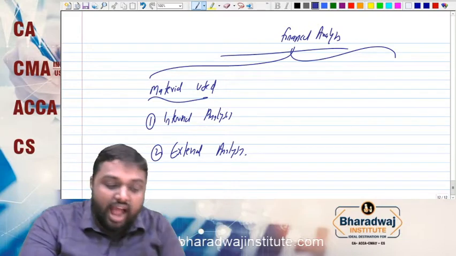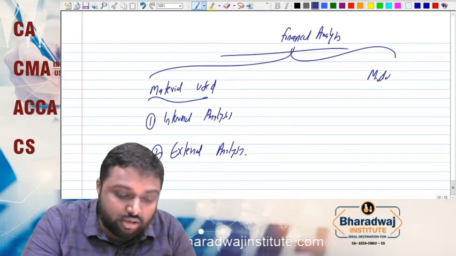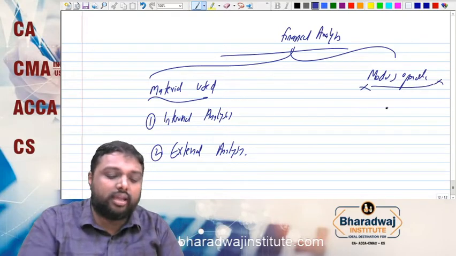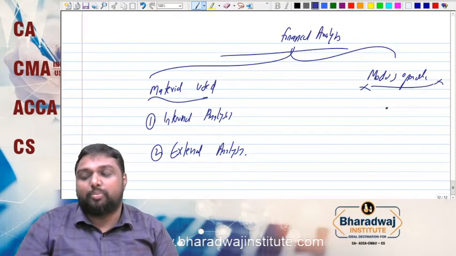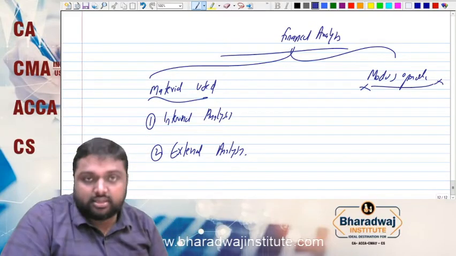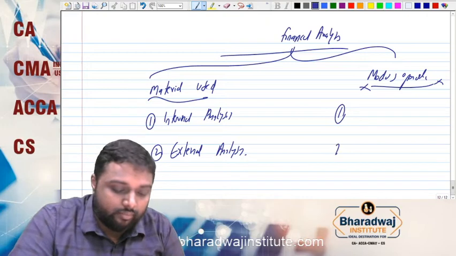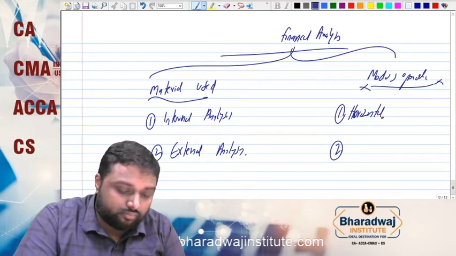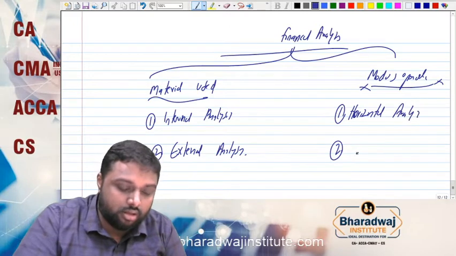Another classification, which is a previous year question also, is the modus operandi: how you will take the analysis. You will take the analysis mainly in two ways: horizontal analysis and vertical analysis.